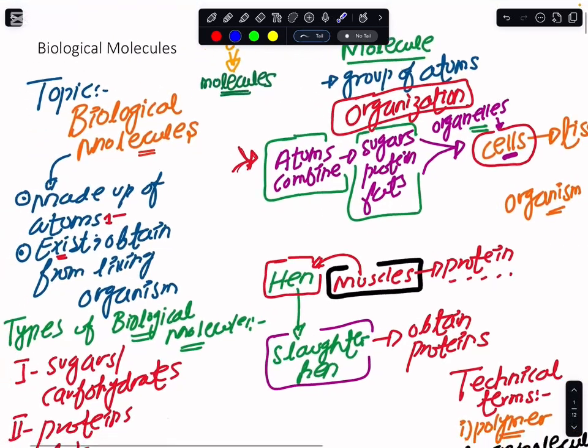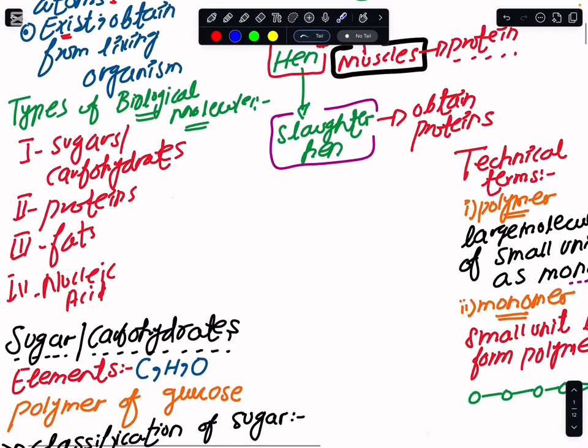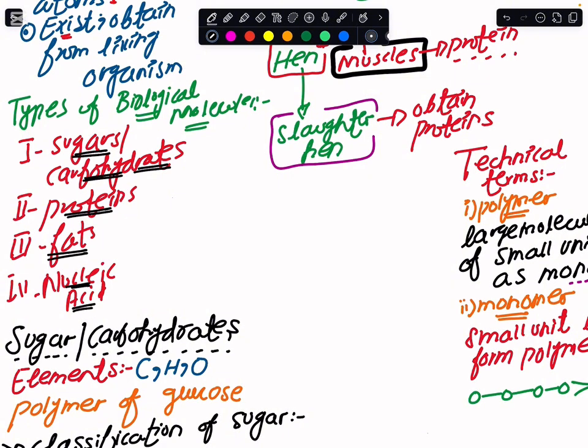Now, how many types of biological molecules do we have? By name, we have the sugars, which we technically refer to as carbohydrates. Then we have the proteins, and the third one is the fats. And at the end, we have the last and one of the most important biological molecules, which we term the nucleic acids.